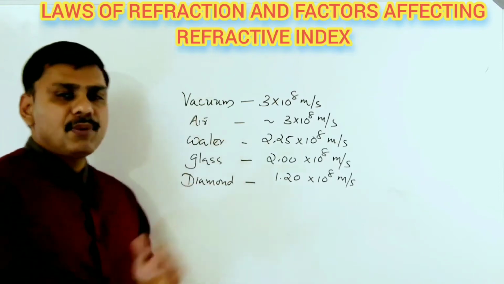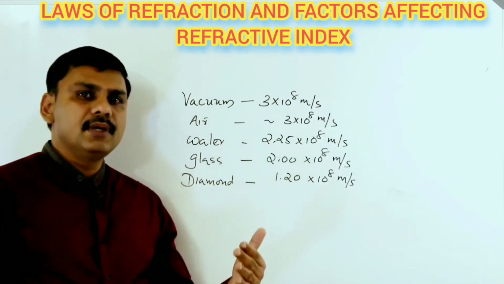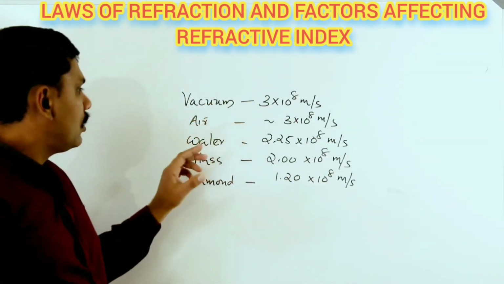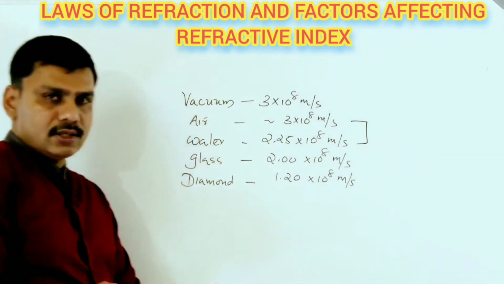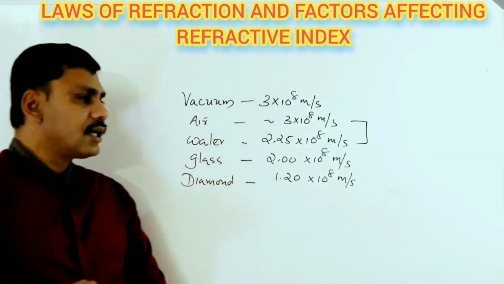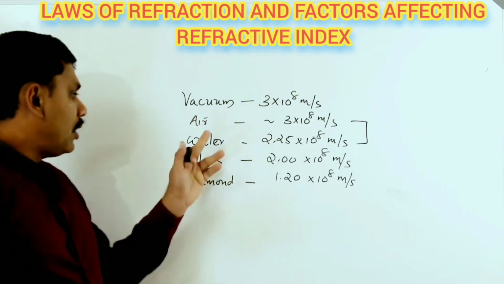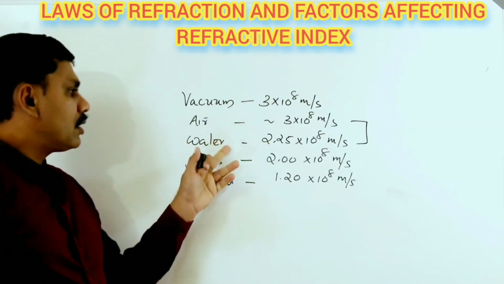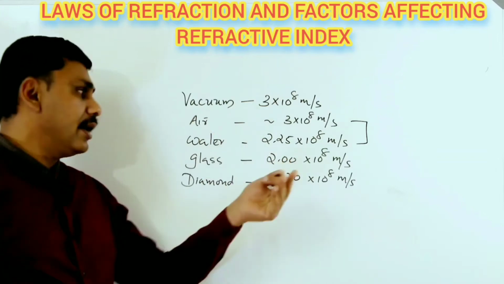So depending upon the velocity of light, the medium can be rarer or denser. If you consider air and water, which is optically rarer? Air is optically rarer and water is optically denser, because in water the speed of light is less compared with the speed of light in air.